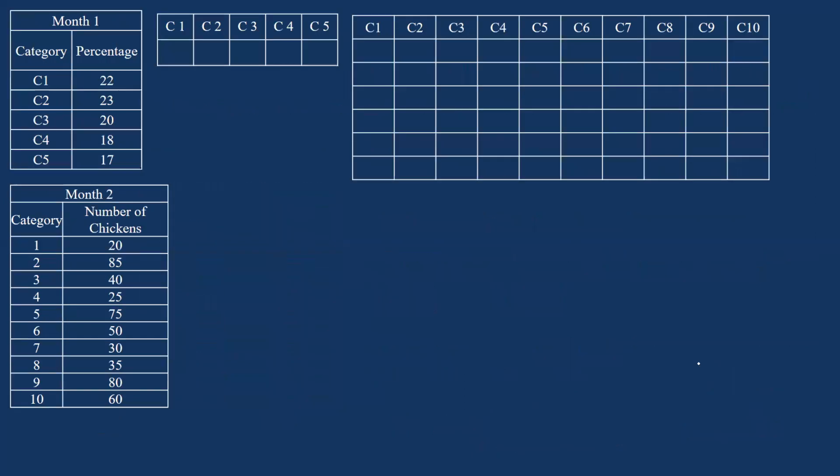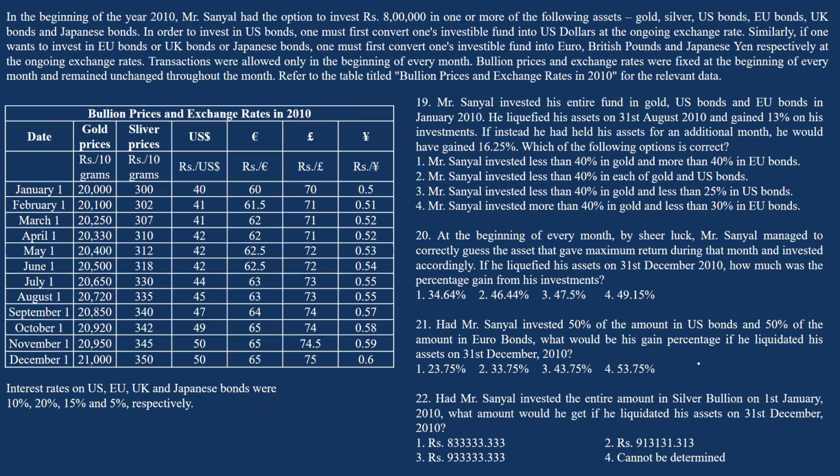Clear? Now moving to the last set of the exam. I consider this set to be a time-taking one. If you are left with, let us say, 5 minutes after attempting 2, 3, 4, 5, and 1, you have one easy question in this set, which is question number 22.